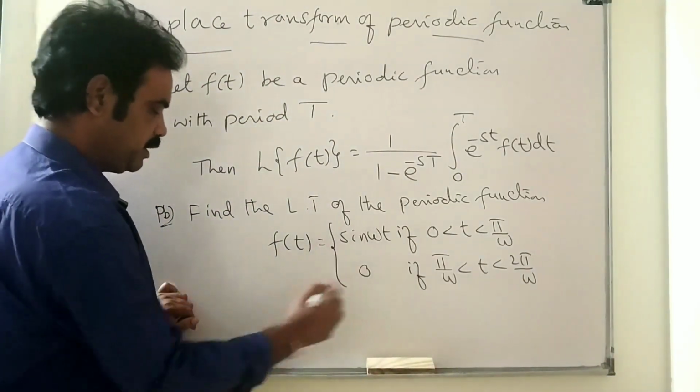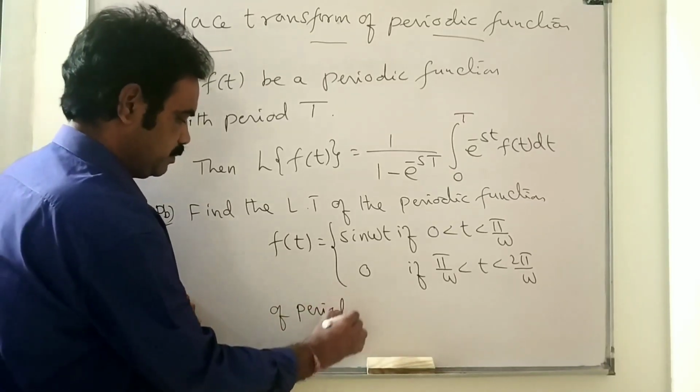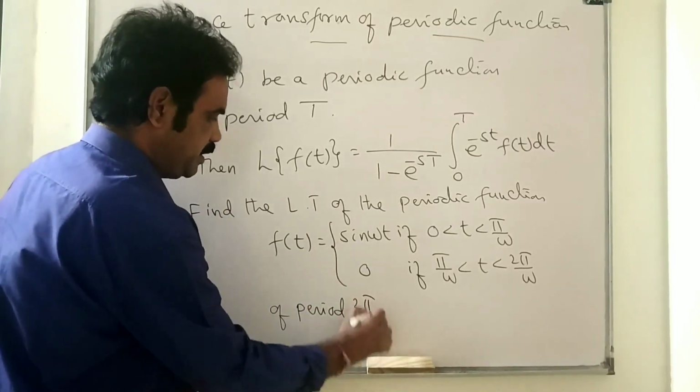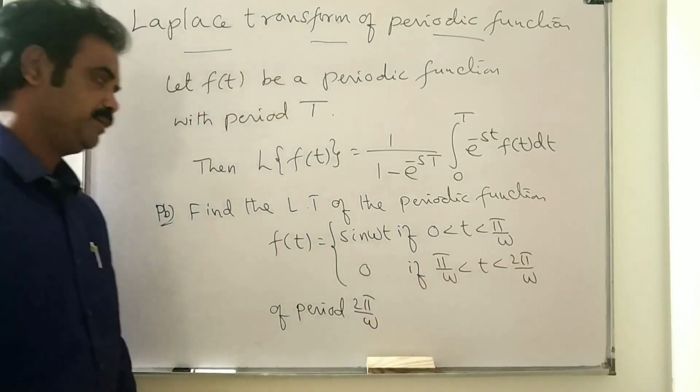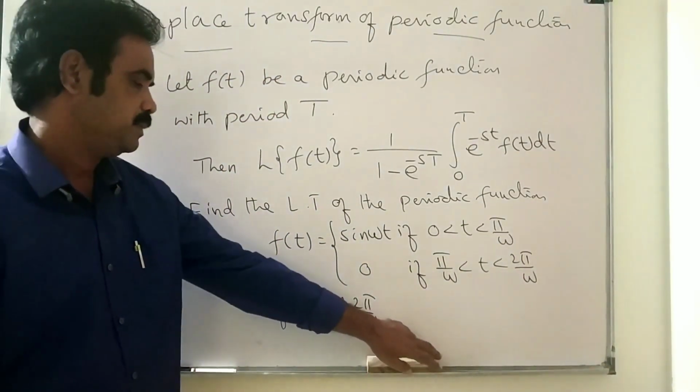This is a periodic function of period 2 pi by omega. Okay. Now I have to find its Laplace transform.